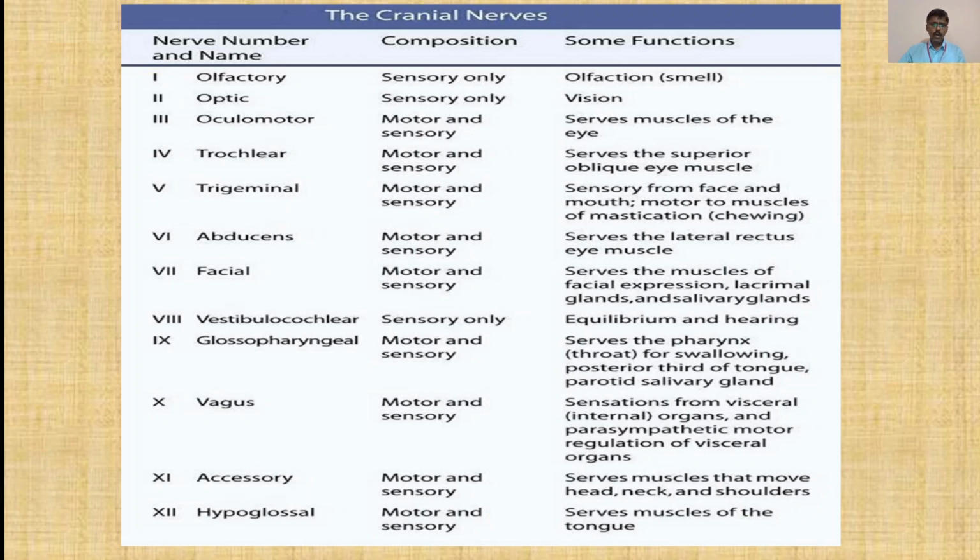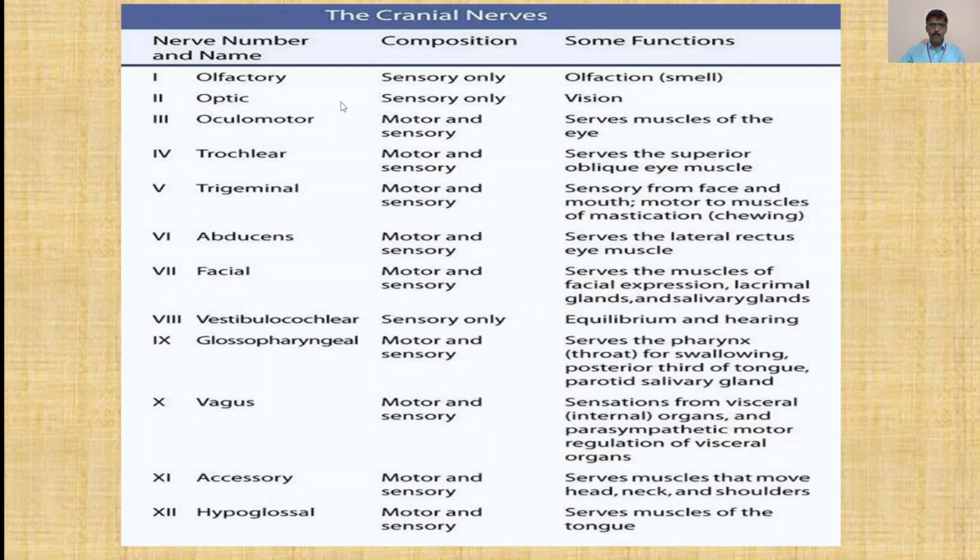When you talk about the cranial nerves, a chart is there in our book also: the nerve number and name, the composition of the nerve and the functions of the nerve. The first is olfactory as described in the earlier diagram. It is sensory only. It has the function of olfaction, that is smell.